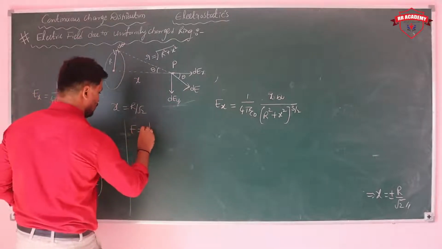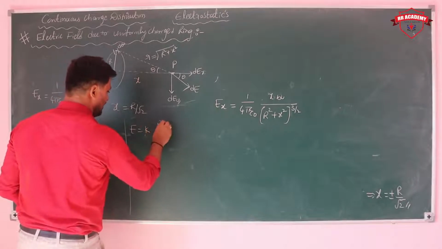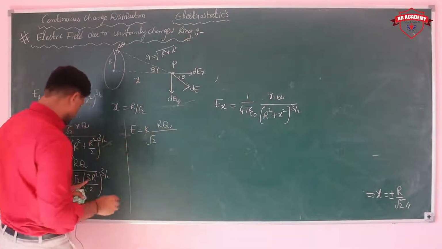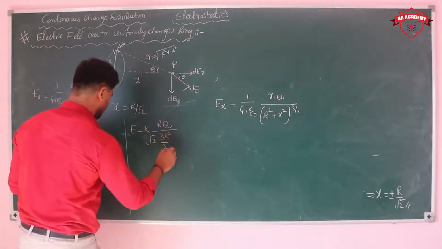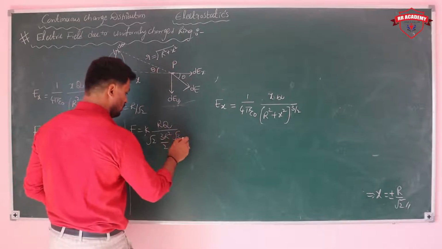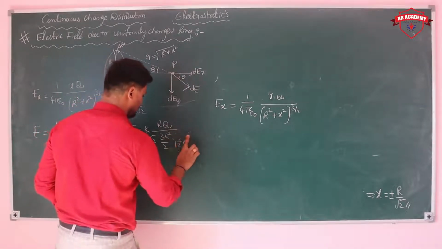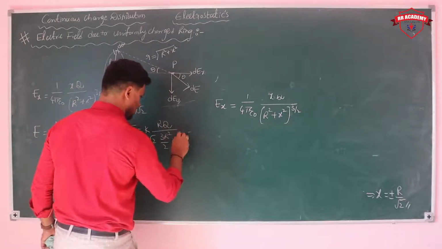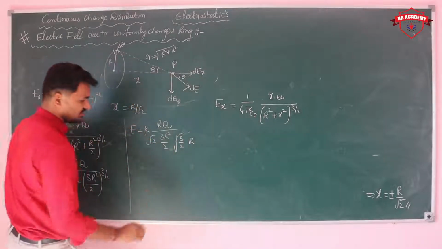E is equal to 1 by 4 pi epsilon naught, I am taking as k, into r cube by root 2 into, this we can write 3r square by 2 into root 3 by 2 of r whole, root 3 by 2 into r square, that out of root, that is coming like this.